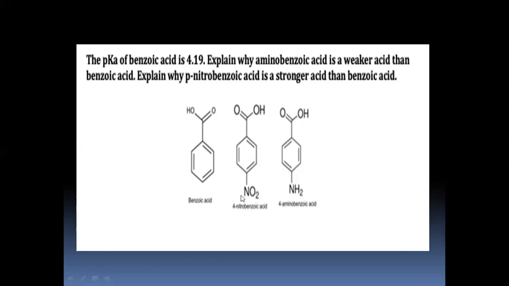So here you have nitro group in case of nitrobenzoic acid and amino group in case of aminobenzoic acid. So it's understood that your nitro group is an electron withdrawing group. So in the presence of electron withdrawing group, the acidity of that compound increases, right? And in case of electron donating group, the acidity of that compound decreases and strength also decreases. So let us go to the explanation.